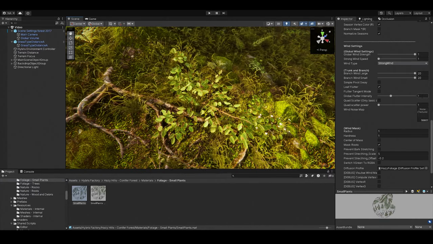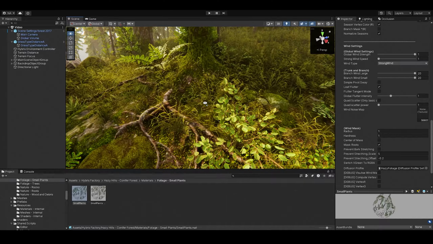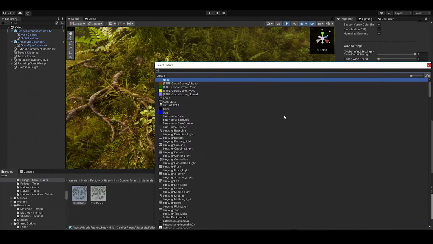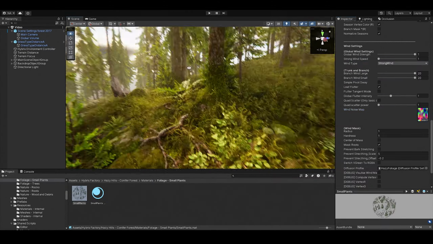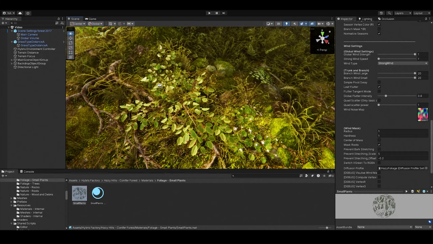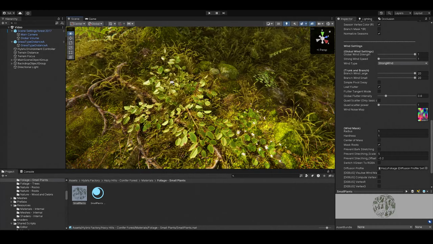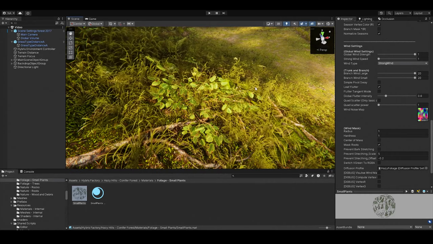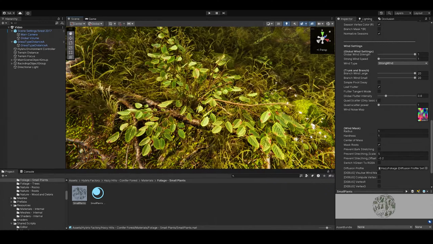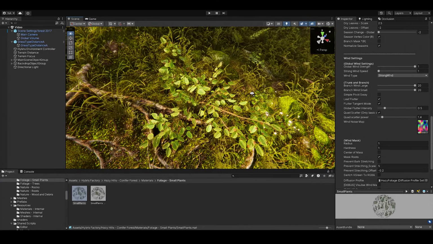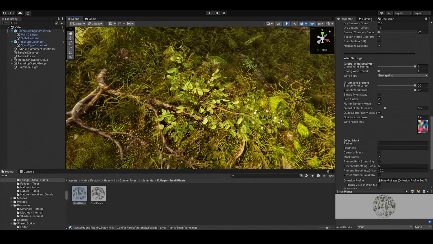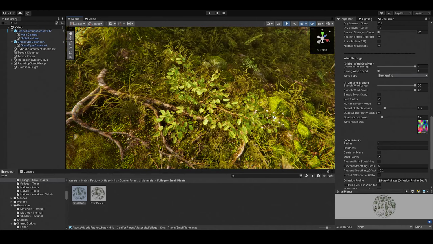Let's bring it down. And look at that, impressive. Without Pivot Painter, this would have been impossible.